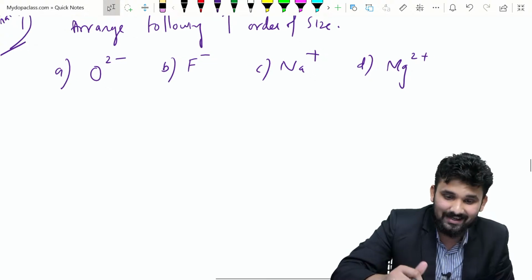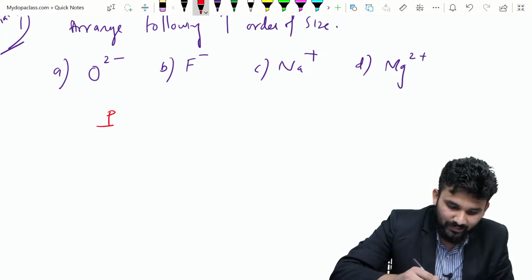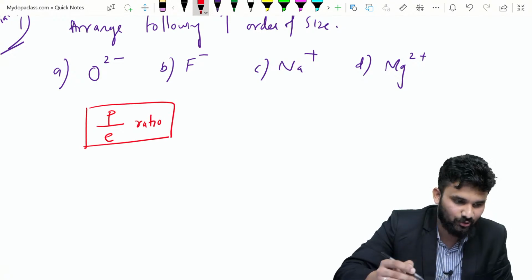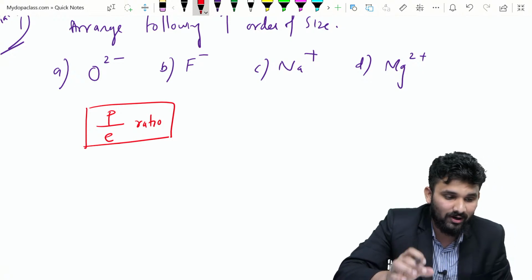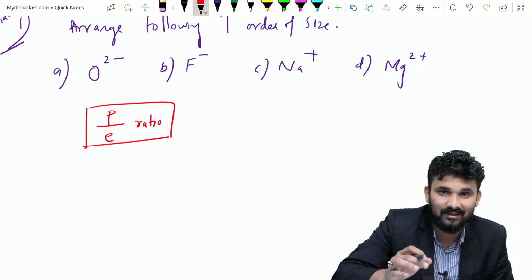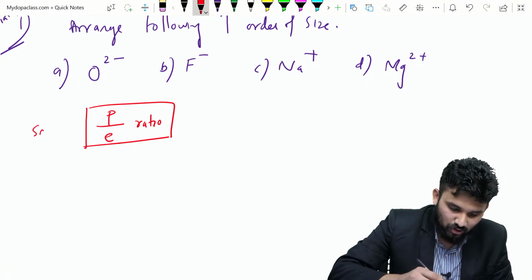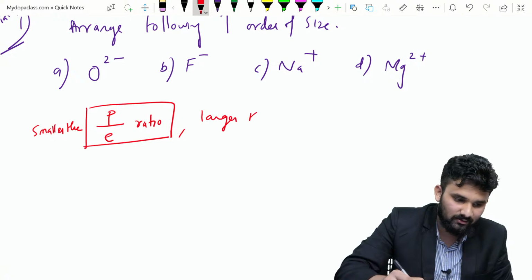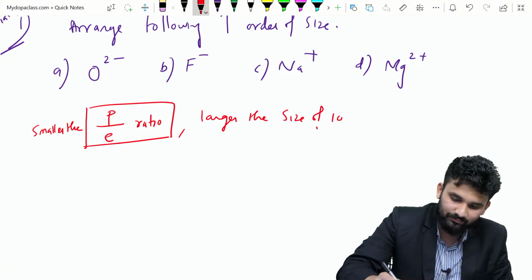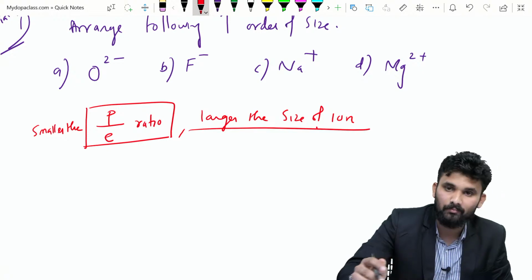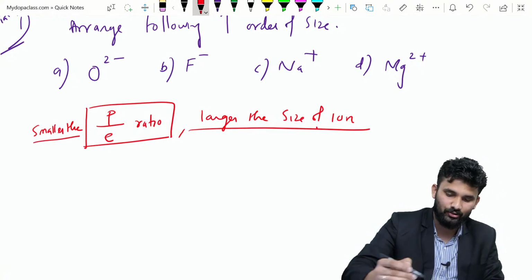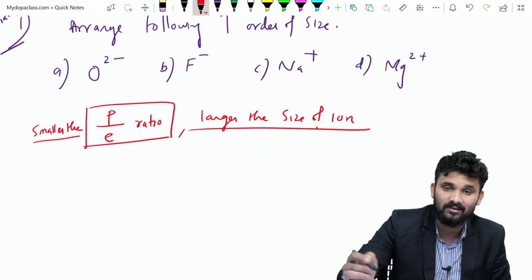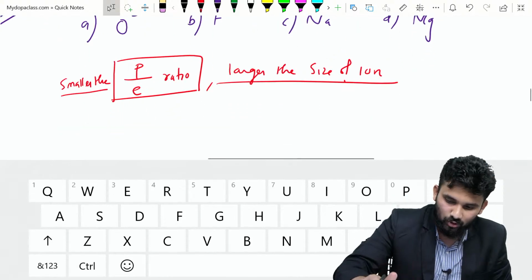The basic idea is that you first find the P by E ratio. Which of the following has the smaller P by E ratio will have the largest size. That is, the smaller the P by E ratio, the larger the size of the ion. This is the main idea. Smaller the P by E ratio, larger will be the size of the ion. I will show you the idea.